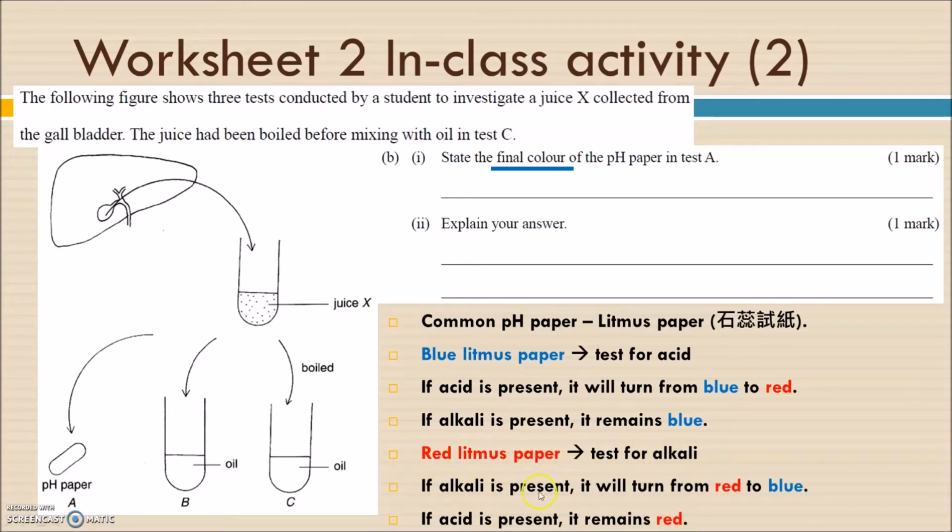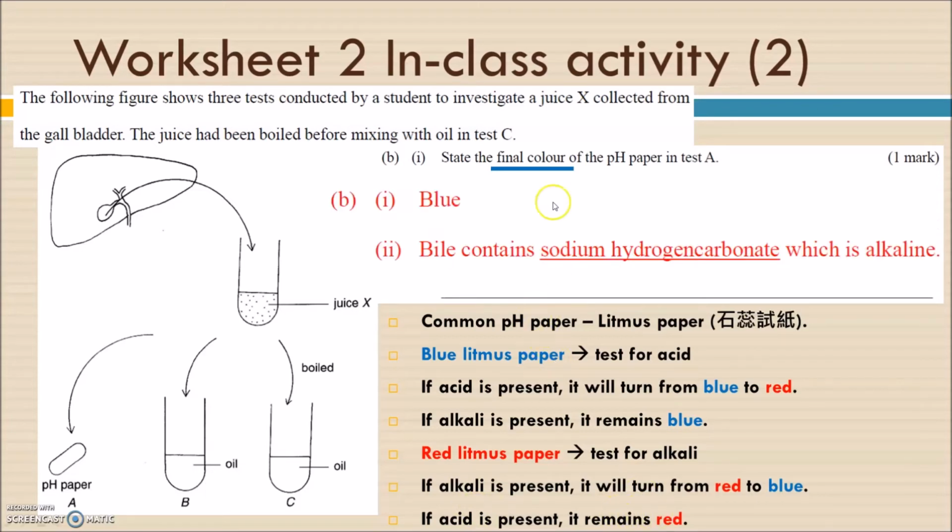And if alkali is present, it will turn from red to blue, and then you can observe something, right? Okay, and if the solution you test is acidic, it will remain red. So the answer is very easy: from red to blue. And the reason is that the bile juice contains sodium hydrogen carbonate, which is alkali, so that's why the bile juice itself is alkali.